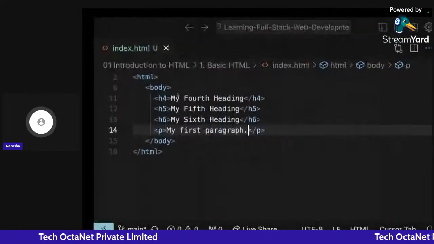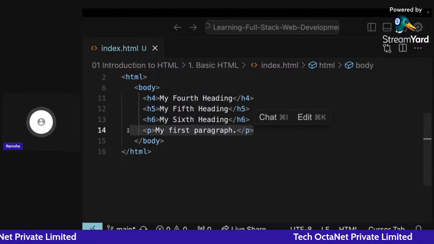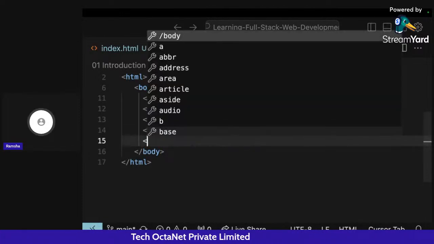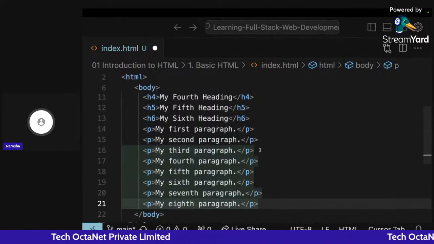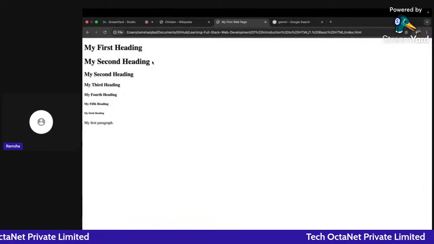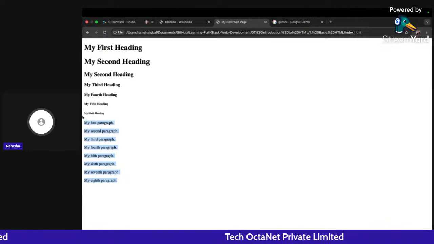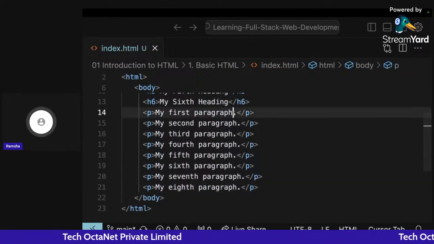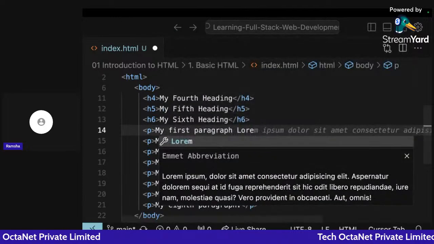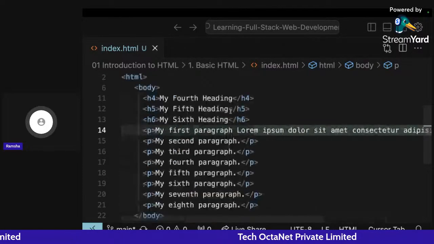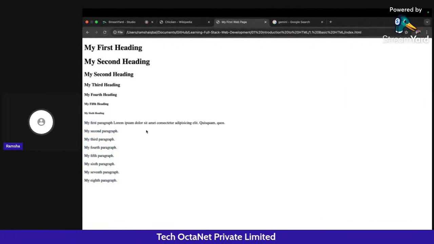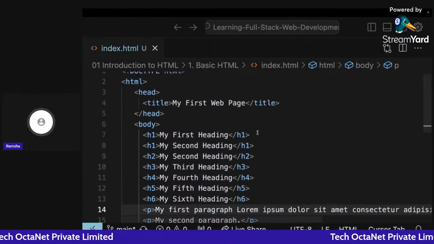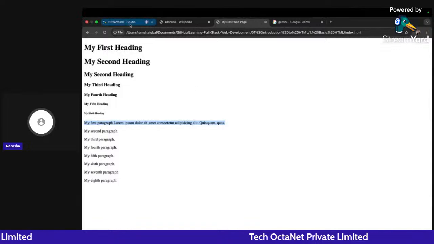So we can create these paragraphs here also. I can also add multiple paragraphs. For example, I can simply write second, third, and I can add like 8 paragraphs here. It will not cause me any issue, right? So this is how we can add paragraphs. You can also increase the length of these paragraphs. If I refresh this, you can see I'm getting this lengthy paragraph also. So you can use these HTML tags in this particular format only.